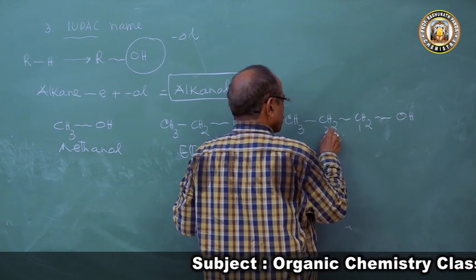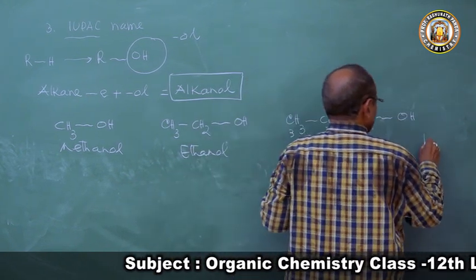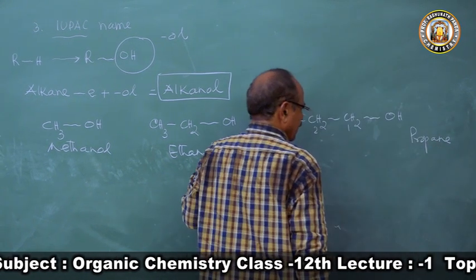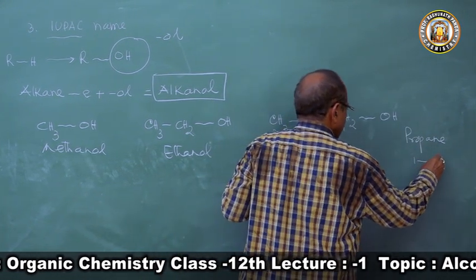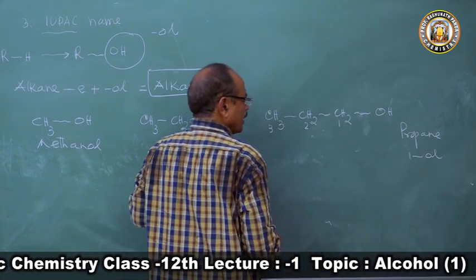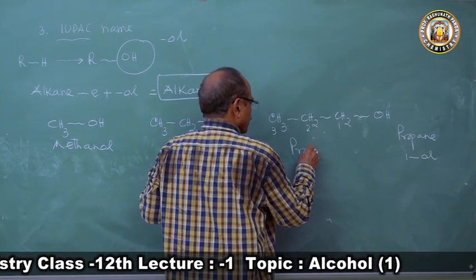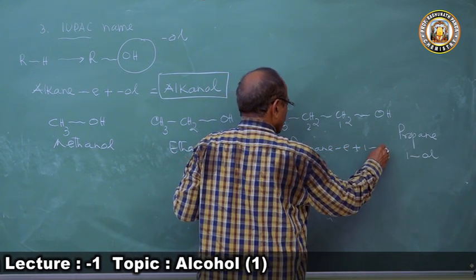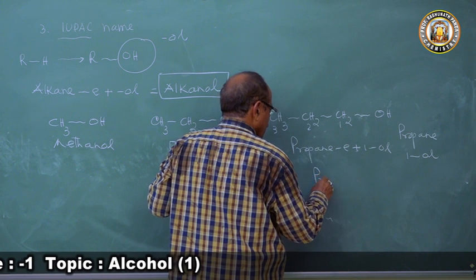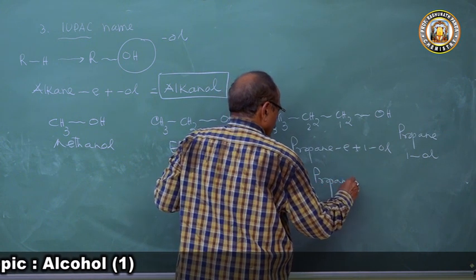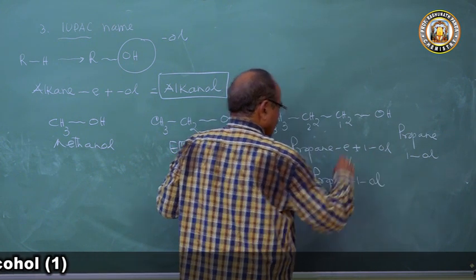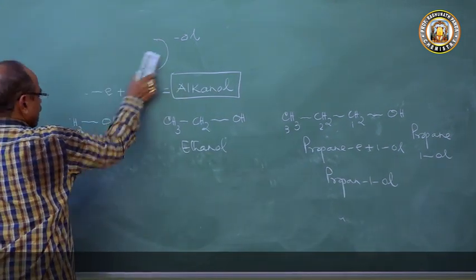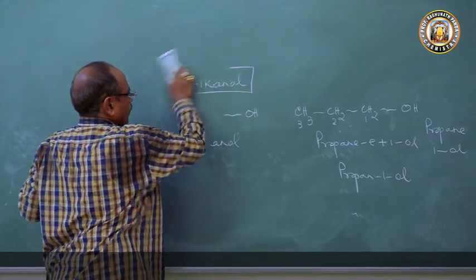So 1, 2, 3, it is a derivative of propane. All organic compounds are derivatives of alkane. At one carbon atom, the OH group is attached, so OL. So this name is propane minus E plus OL at one carbon atom, called propan-1-ol. What you call n-propyl alcohol is called propan-1-ol.